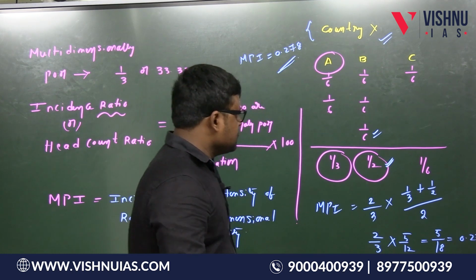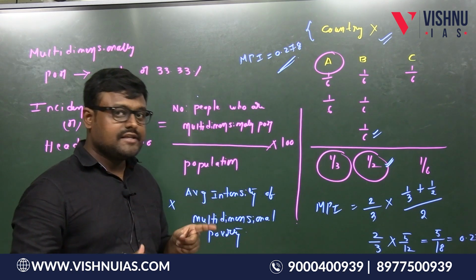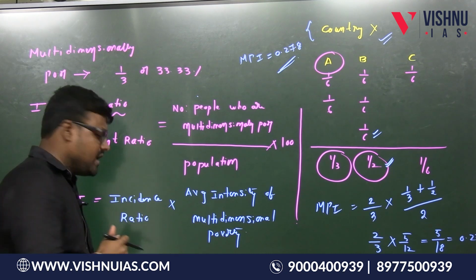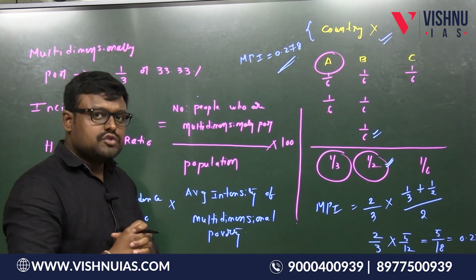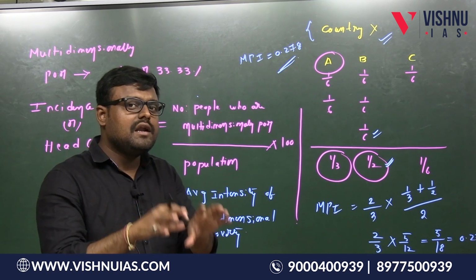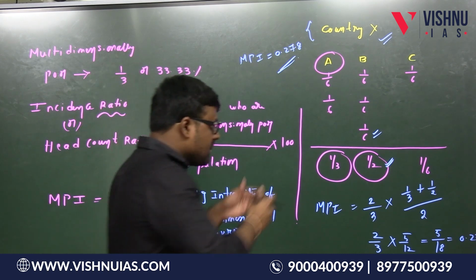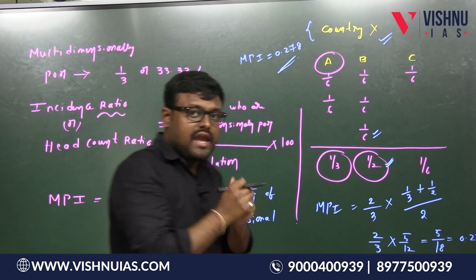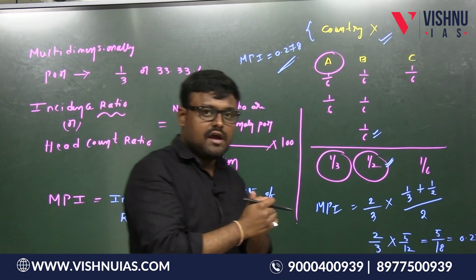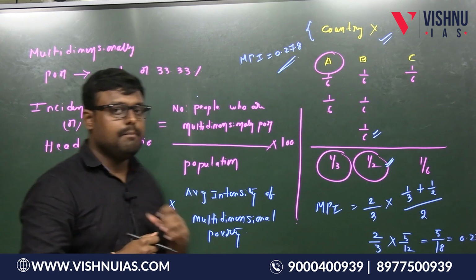So students, what are the things here? In multidimensional poverty index, two things are there. One is incidence ratio, another one is intensity ratio. Incidence ratio is very simple. It will tell the percentage of population in that country who are multidimensionally poor. But intensity ratio will also take the difference in the poverty among the poor. So like that we will calculate the MPI.